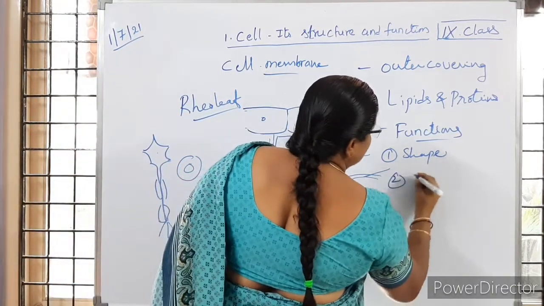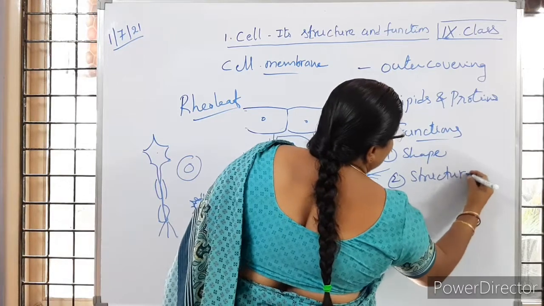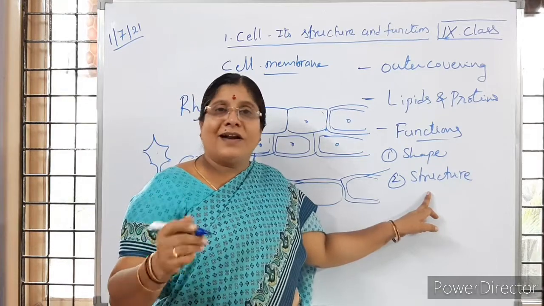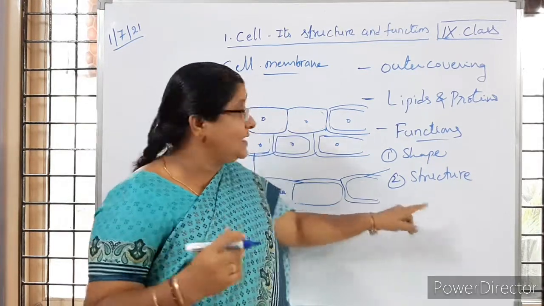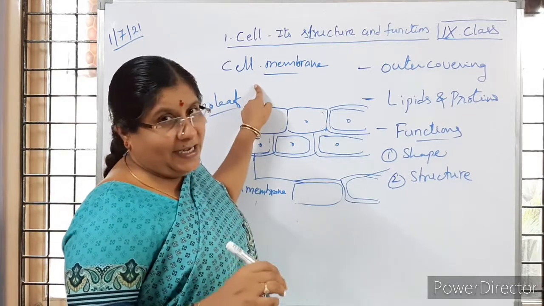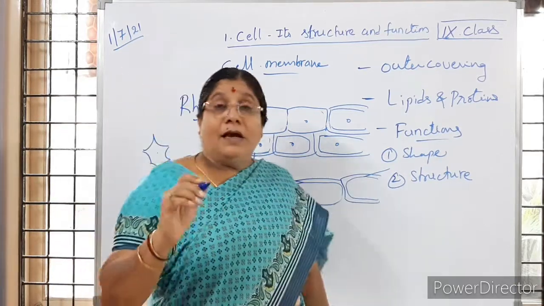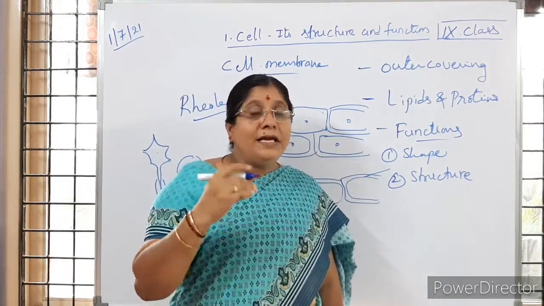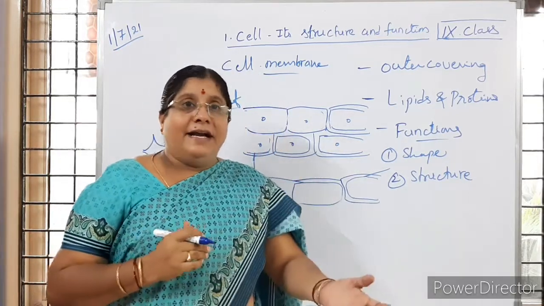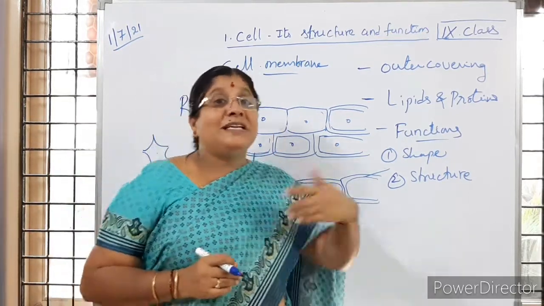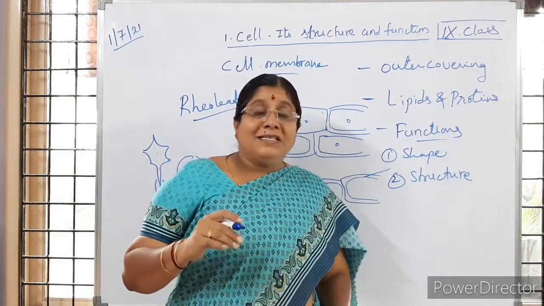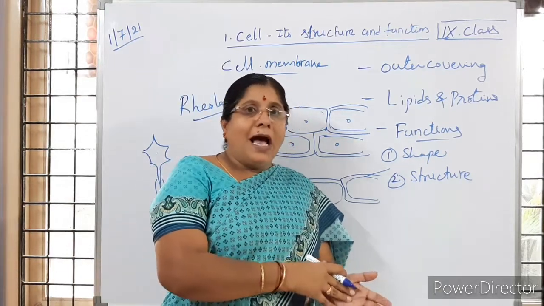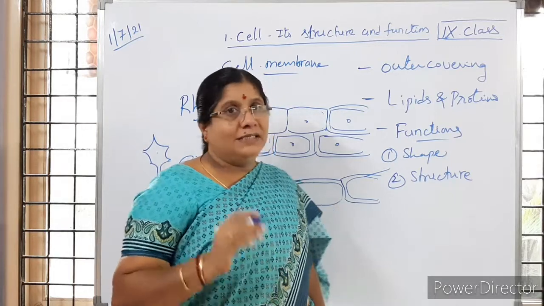Then structure is also given to the cell. Different cells are having different structures. That is because of the cell membrane. Is it clear to children? Then you learned earlier that the cell membrane does not allow any substances which are not needed, and substances which are not needed are sent out also. Is it clear to you? Means the cell membrane is allowing certain materials to enter into or exit the cell. Is it clear to children?